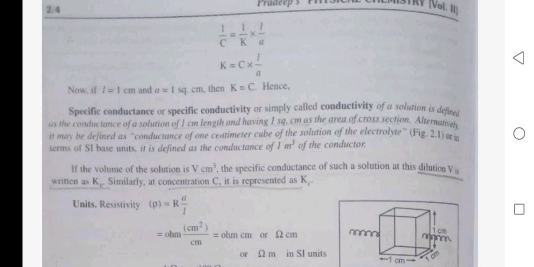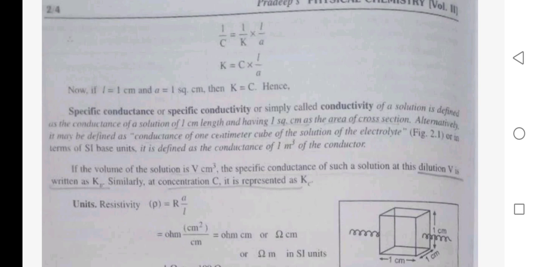Hence, specific conductance or specific conductivity, or simply called conductivity, of a solution is defined as the conductance of a solution of 1 centimeter length and having 1 square centimeter as the area of cross section. Alternatively, it may be defined as the conductance of a 1 centimeter cube of solution of the electrolyte, or in terms of SI base unit, it is defined as the conductance of 1 meter cube of the conductor.